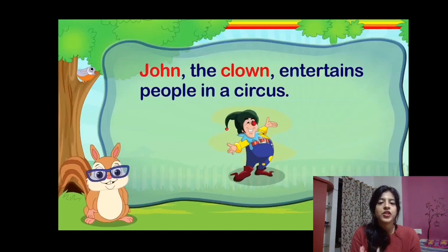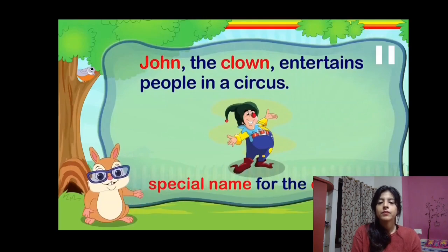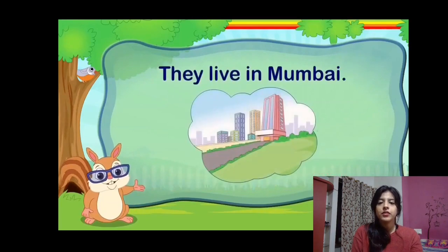So it is a special word and clown is a general word. So that is why John is a proper noun and clown is a common noun. That is a special name for the clown, which is John.